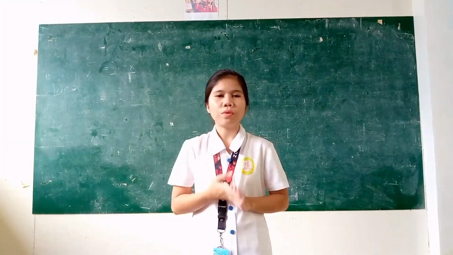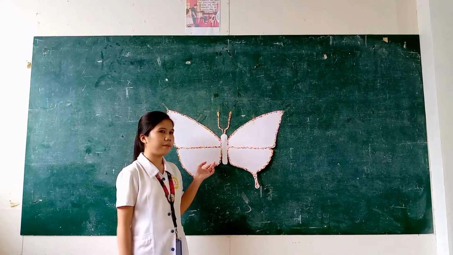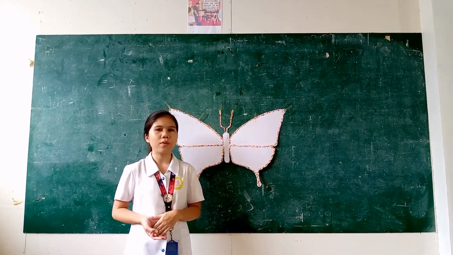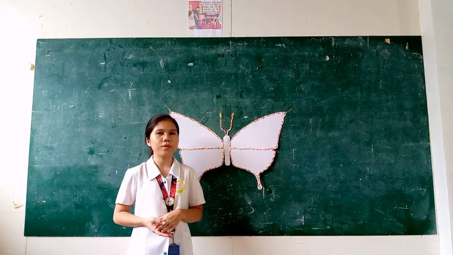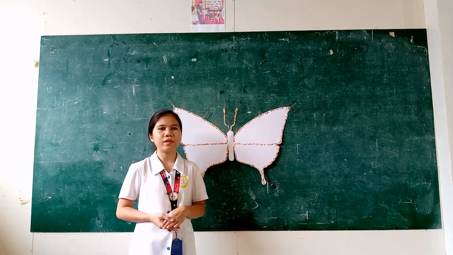Therefore, to save even just a little amount of time, our group has come up with this innovation called the butterfly method. This is just a simple method, but it can be of help to those students, especially those in elementary level who are just starting with fractions. So now let us take a look at the prototype. This is our prototype, and it seems to be just a very simple one, but it could be of help to those students who are struggling to add and subtract fractions with different denominators.